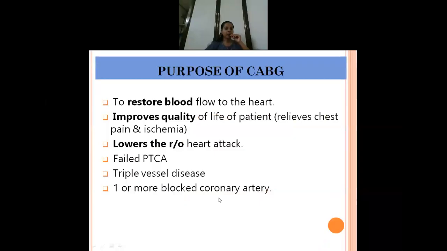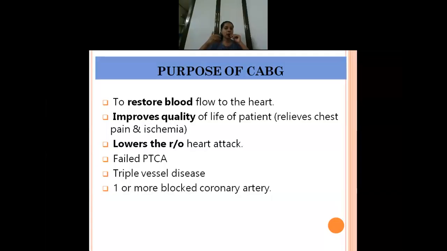What is the purpose of CABG surgery? The first main purpose is to restore the blood flow. It will prevent complications like, if two, three or more of the coronary arteries are involved and more blockage is there, the patient can go into heart attack or myocardial infarction or some other problems may happen. So it will prevent complications also by restoring the blood flow.